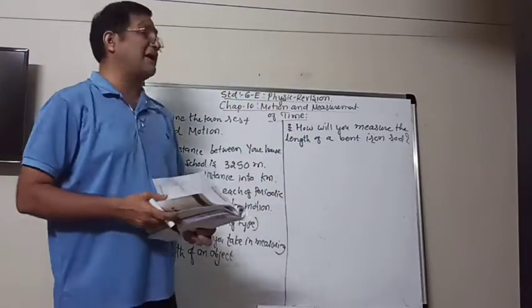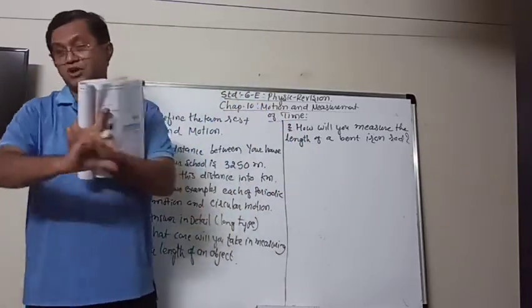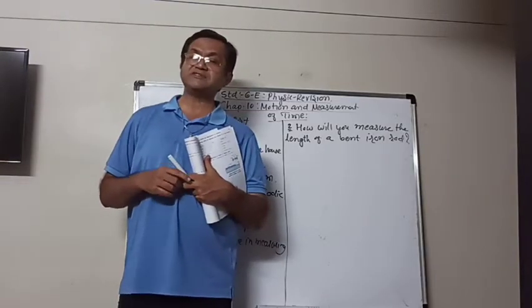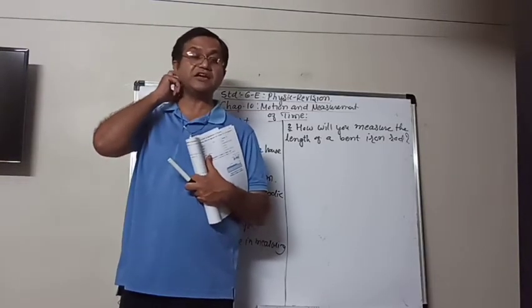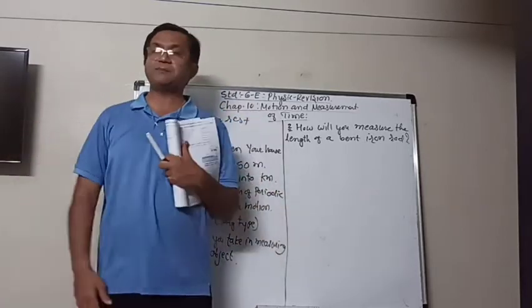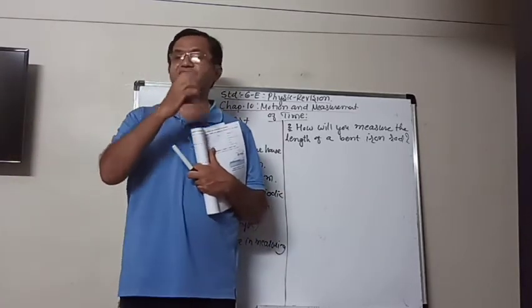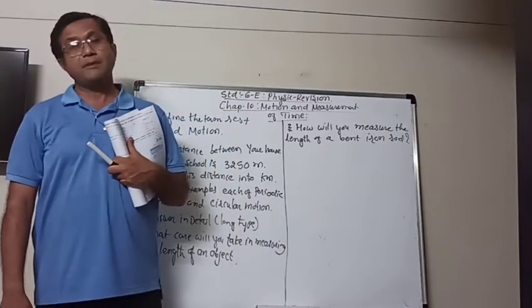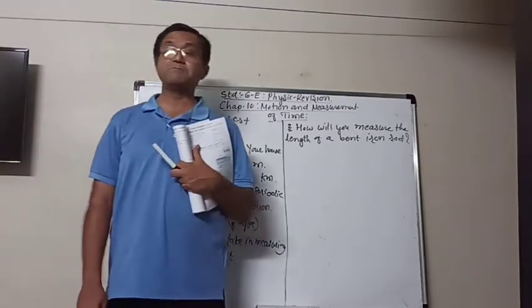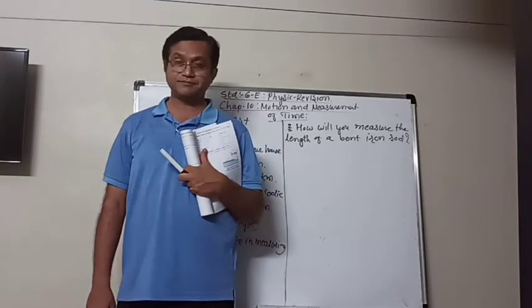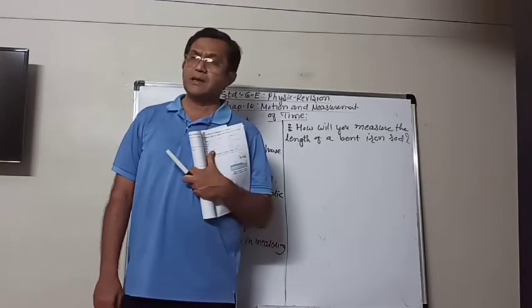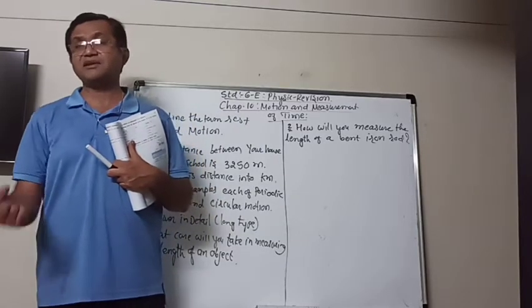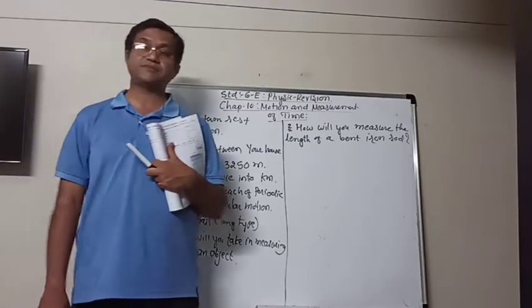So you are given a bent iron rod. It is not straight. Now if it is straight, you can easily use a measuring tape and give the answer perfectly. But when the iron rod is bent, a measuring tape can sometimes give you a slightly wrong answer.